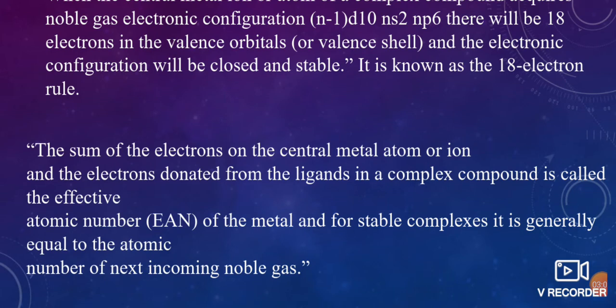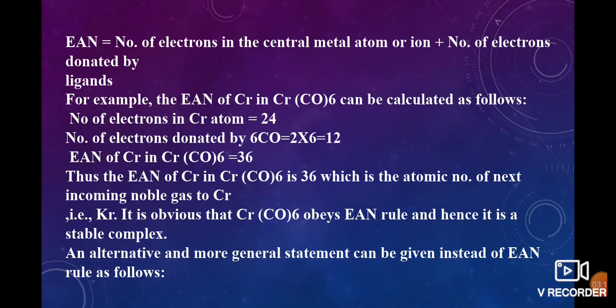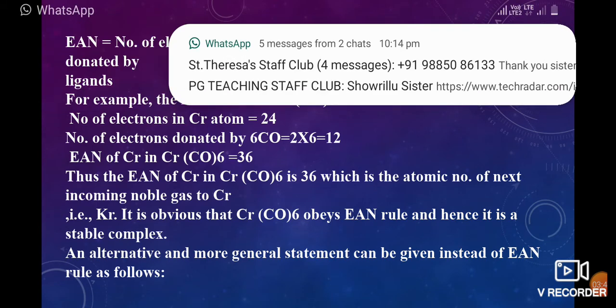EAN is equal to the number of electrons in the central metal atom or ion plus the number of electrons donated by the ligands. It is very important.